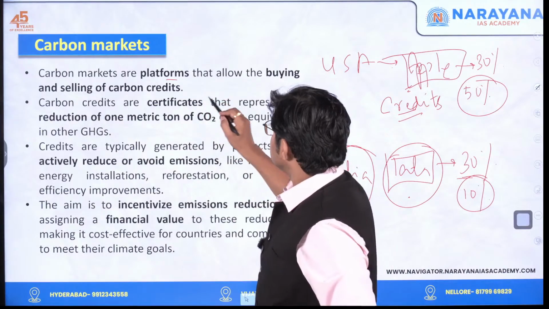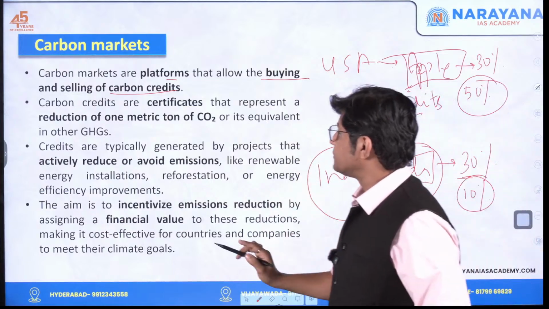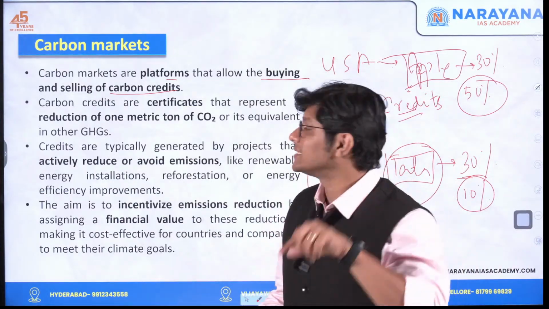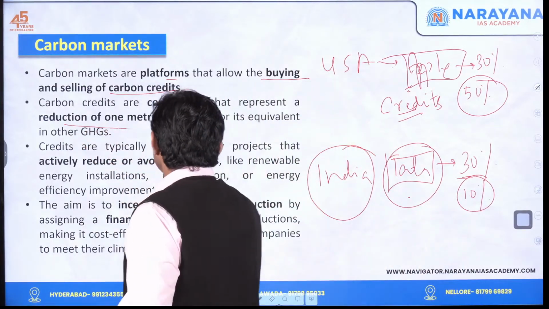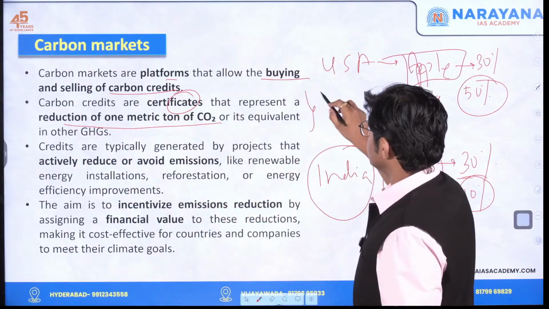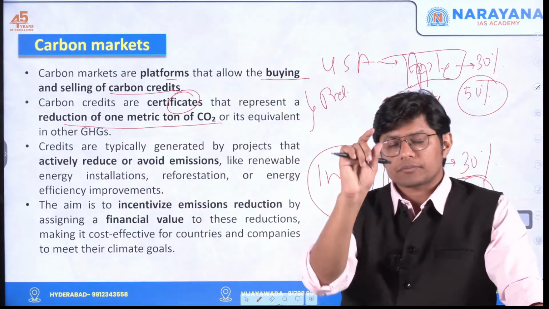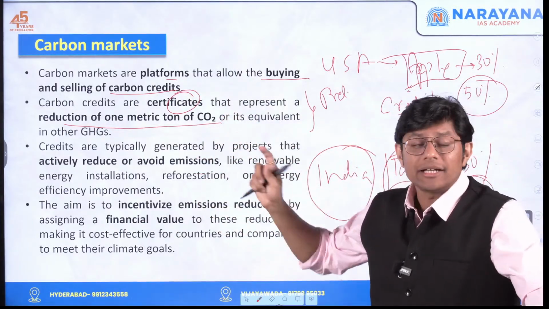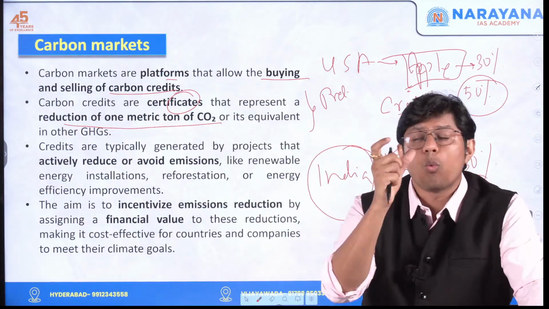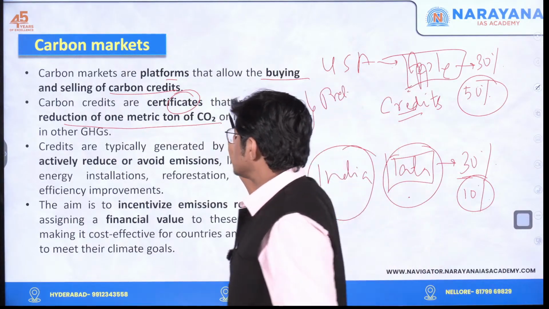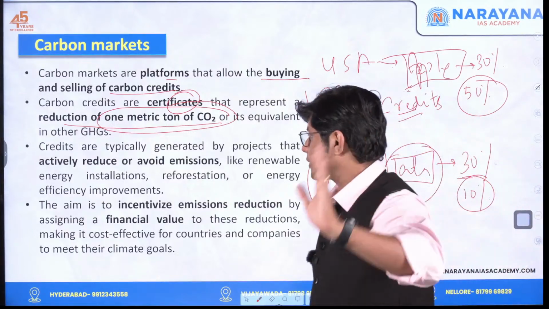So there are platforms that allow buying and selling of carbon credits. I explained to you how. Second, carbon credits are certificates. Now these certificates represent a reduction of 1 metric ton of CO2. This point is important for your prelims. Please remember this point. Mug up this point, right? So this carbon credit, it represents what? They are certificates and they represent 1 metric ton of CO2. So this term is very, very important for your prelims. Please mug up this fact point.